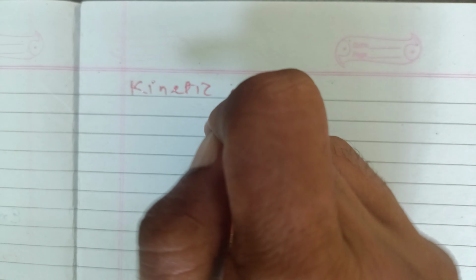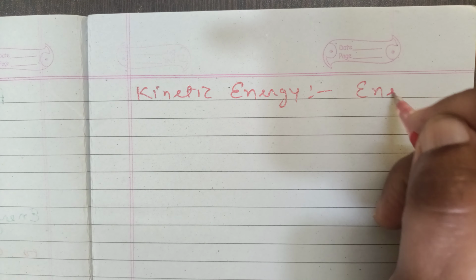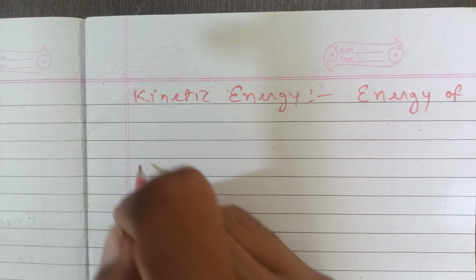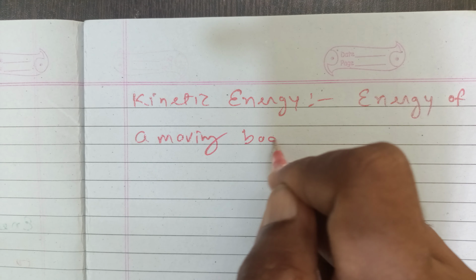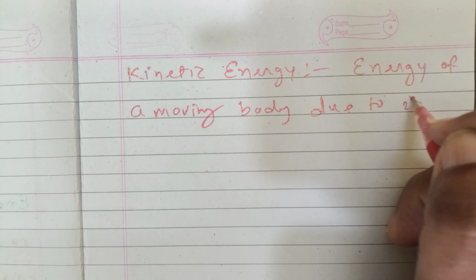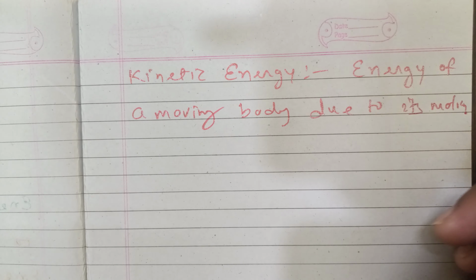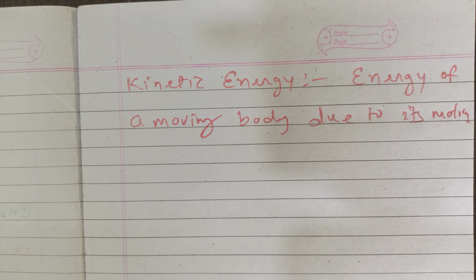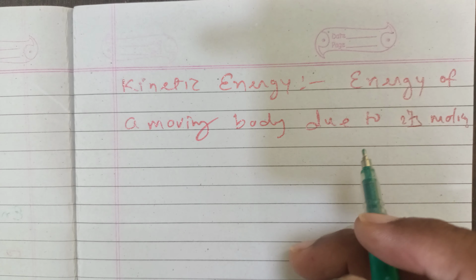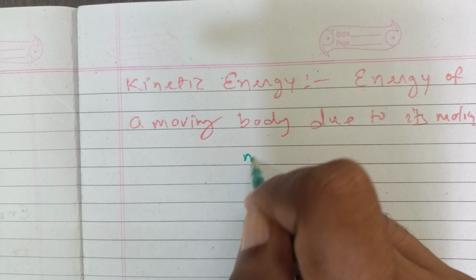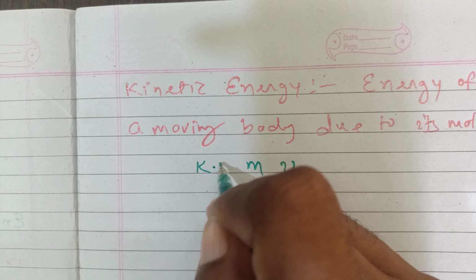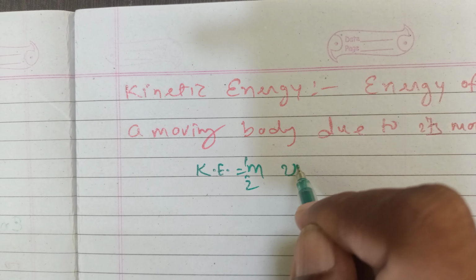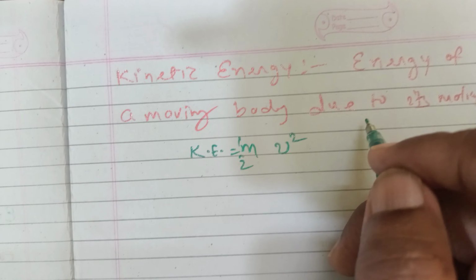Kinetic energy. What is kinetic energy, students? This is the energy possessed by a moving object or body due to its motion. The motion of a moving body generates energy, and if the mass of the body is m and its speed is v, then the kinetic energy will be equal to half of mv square. We will study this in our later classes.